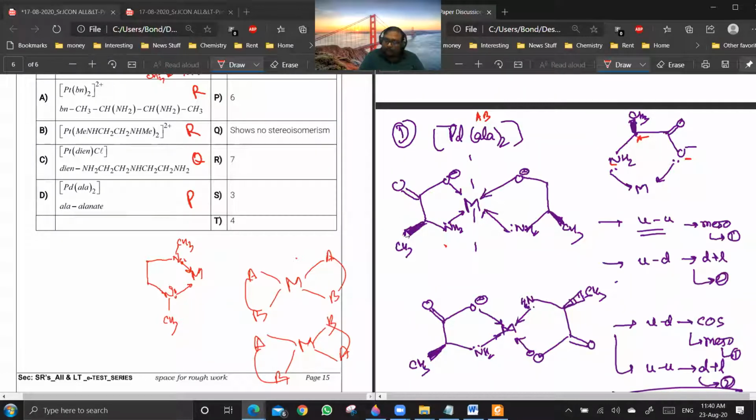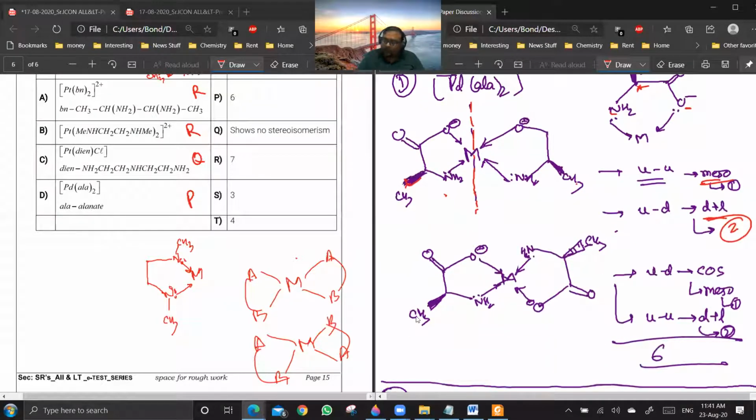So you see, in this case, I can have a configuration where both CH3 groups are up. If both are up, then there will be a plane of symmetry, something like this. Getting a point? Yes, sir. Then it will be meso. And if one is up and another is down, it will be D plus L because there won't be this plane of symmetry. Getting a point? Yes, sir. Okay, so this will be 2 here and 1 here. So it is 3.